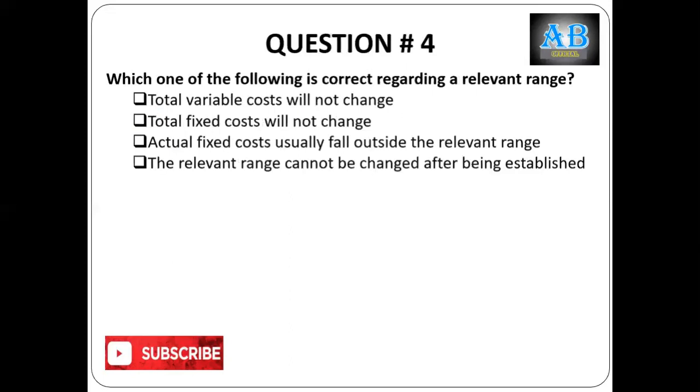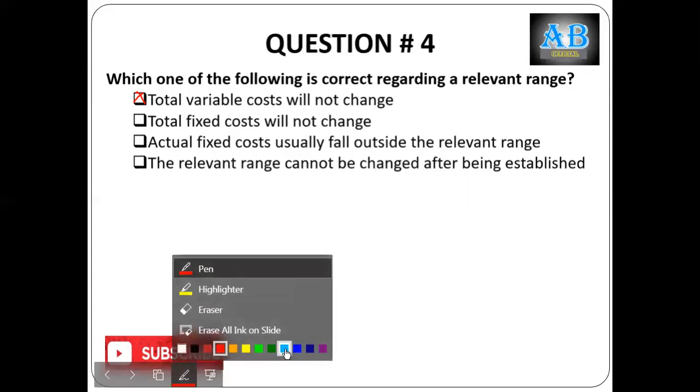Let's move towards question number 4. Which one of the following is correct regarding relevant range? Now, what is the range? Relevant range is a range in which your fixed cost does not change. So total variable cost will not change? No, total variable cost will always change. Per unit remains constant. Total fixed cost will not change. Yes, this is the right answer.